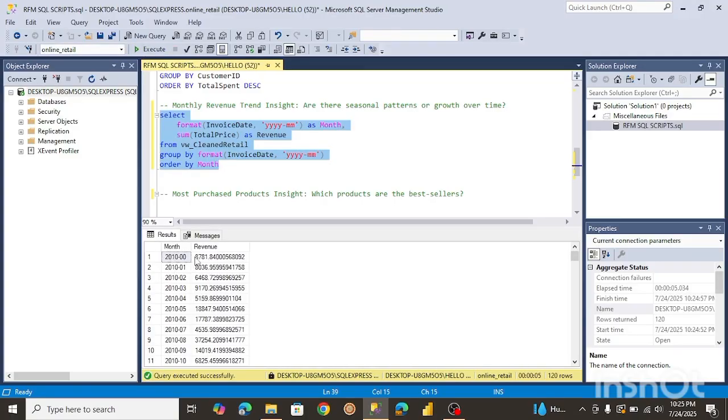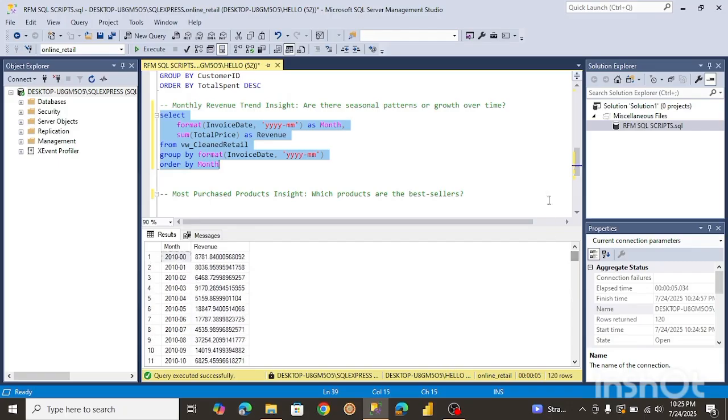We have the year and the month. This is probably useless because we don't really have a 00 month. So we're just going to start from here, starting from January 2010, all the way to 2011. We can just start scrolling through to see how the revenue has been rising and falling, yearly and monthly. So yeah, we managed to answer this one.